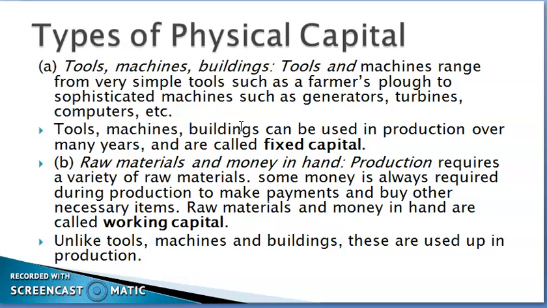So every time we purchase cotton, we have to spend money for that. So at every stage of production, we have to spend money, and that is what we call working capital. Okay, so capital may be of two types: fixed capital and working capital.